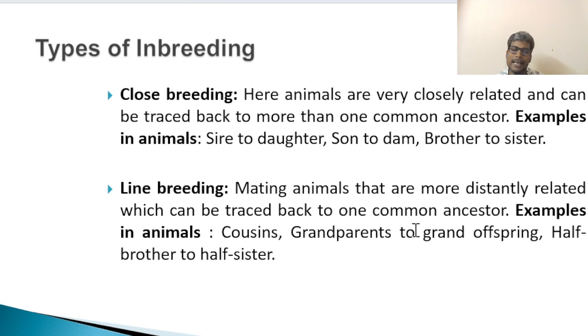Types of inbreeding. Again, inbreeding is divided into two types: close inbreeding and line inbreeding. What is close breeding? Where animals are very closely related within the family. For example, sire to daughter, son to dam, brother to sister. Likewise, in line breeding, there is a small difference: cousins, grandparents to grand offspring, half brother to half sister. This occurs only in animals.